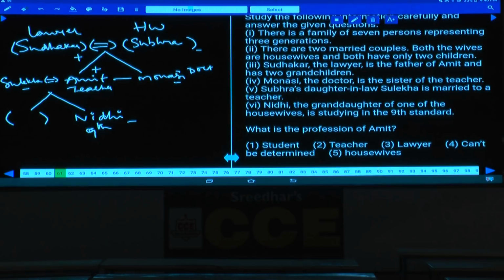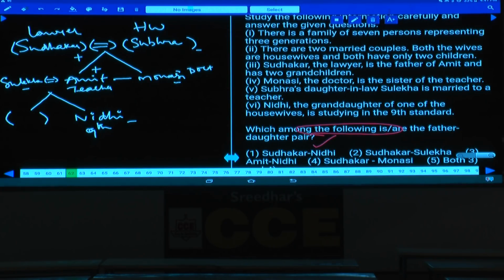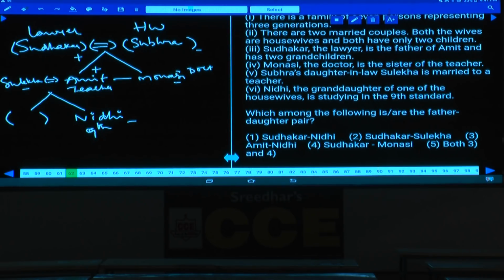Then question number 61. What is the profession of Amit? Tell me the profession of Amit here. Amit is a teacher, choice 2. Then question number 62. Who among the following is the father in a father-daughter pair? Father-daughter pair, Sudhakar and Monasi, Amit and Nidhi. Both these two were given. Hence both 3 and 4, choice 5.